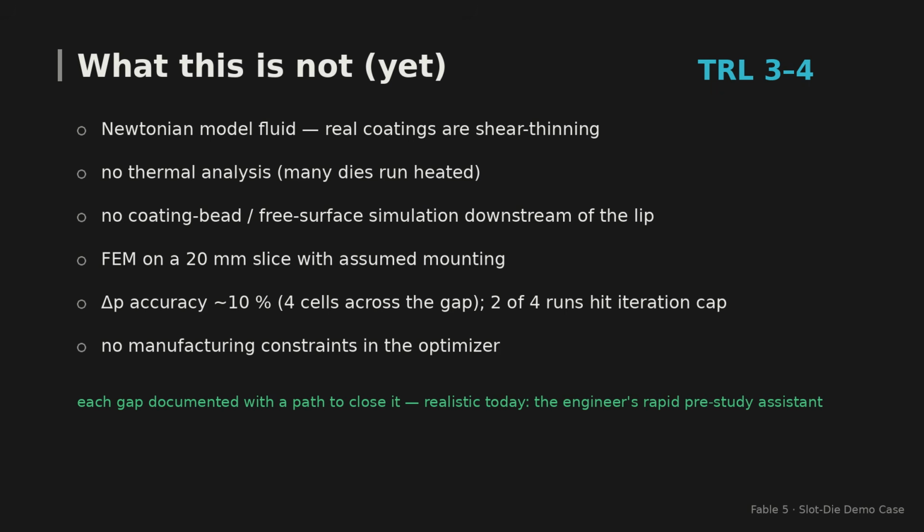And what it is not: production engineering. This is a prototype, readiness level 3 to 4. The fluid was Newtonian. Real coatings shear thin. No thermal analysis. No coating-bead simulation. No manufacturing constraints. 2 of 4 CFD runs hit their iteration cap. Every caveat is documented, with a path to close it.